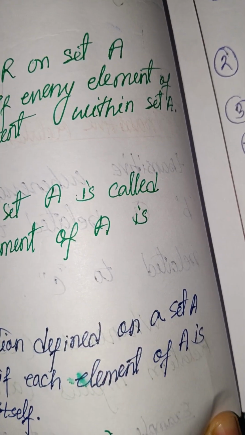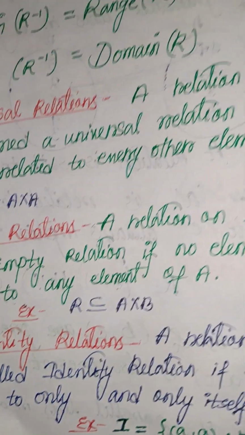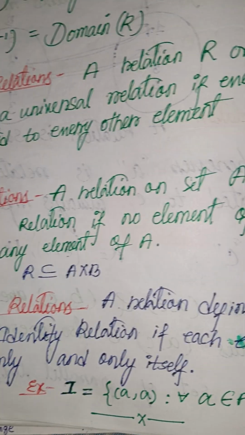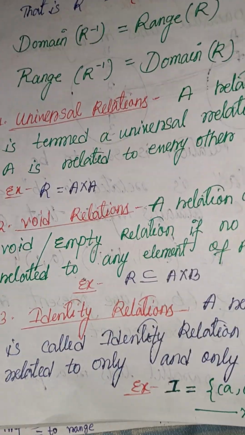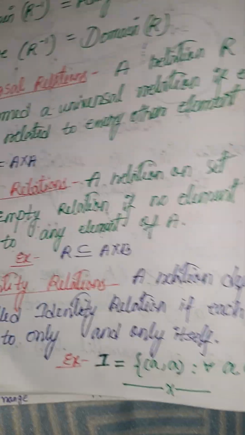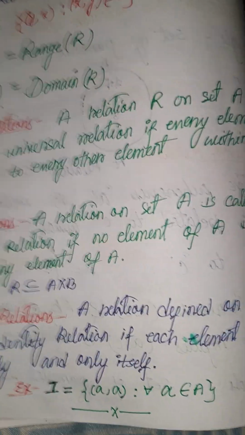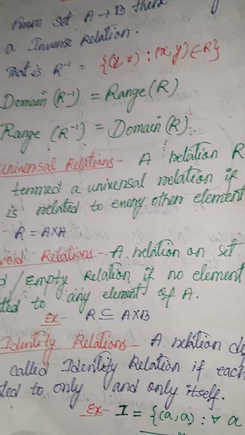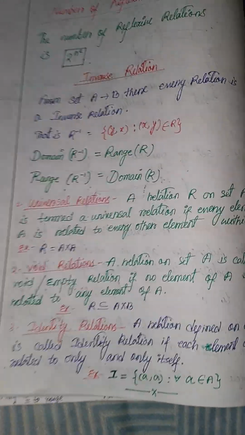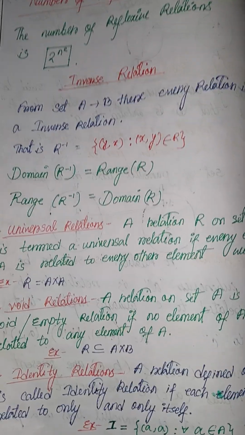Next, identity relation: a relation defined on a set A is called an identity relation if each element of A is related to only and only itself. So if in the set A each element is related only and only to itself, then this is called an identity relation, that is, (a, a) such that a belongs to A. That's the things I would suggest to discuss today.